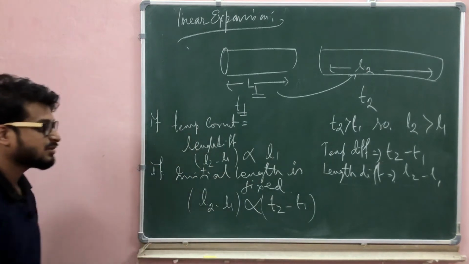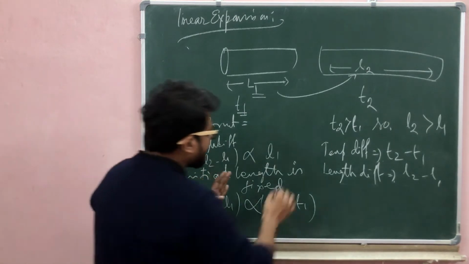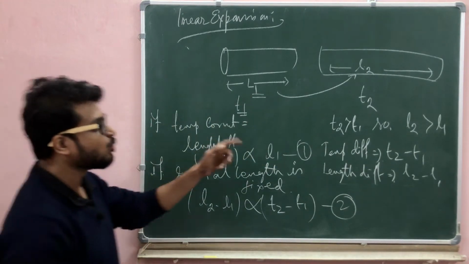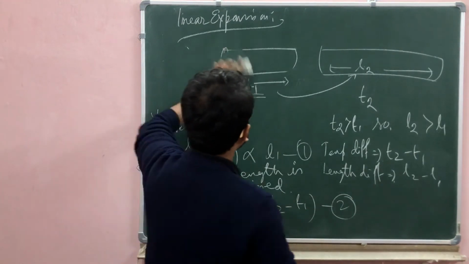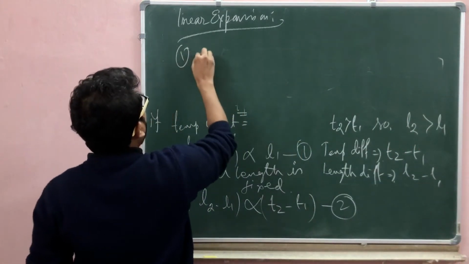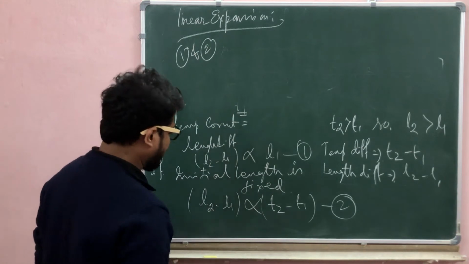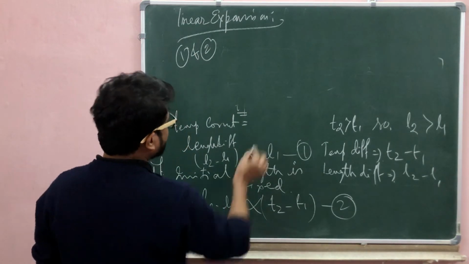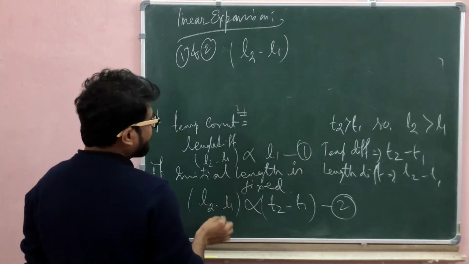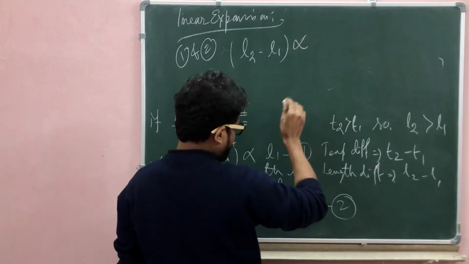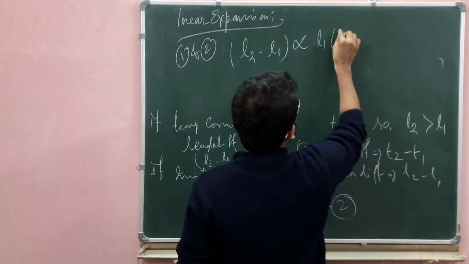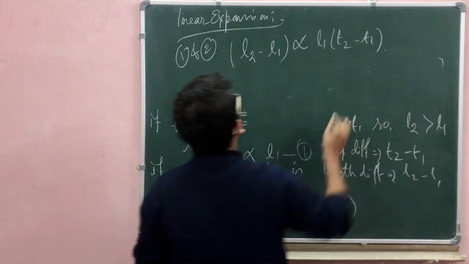Call this equation 1 and this equation 2, and combining equations 1 and 2, we get that L2 minus L1, the length difference, is proportional to L1 times T2 minus T1.